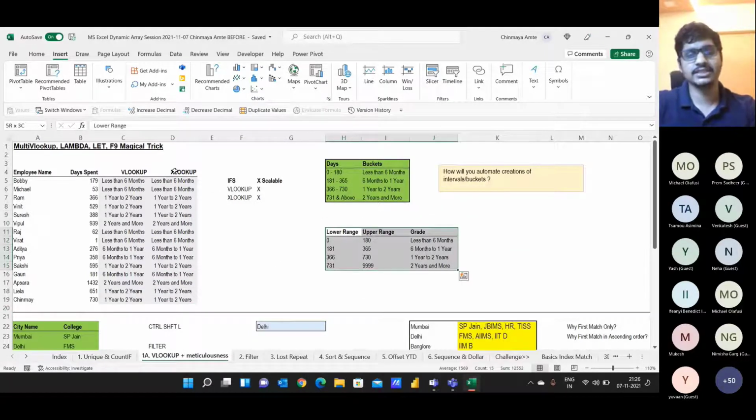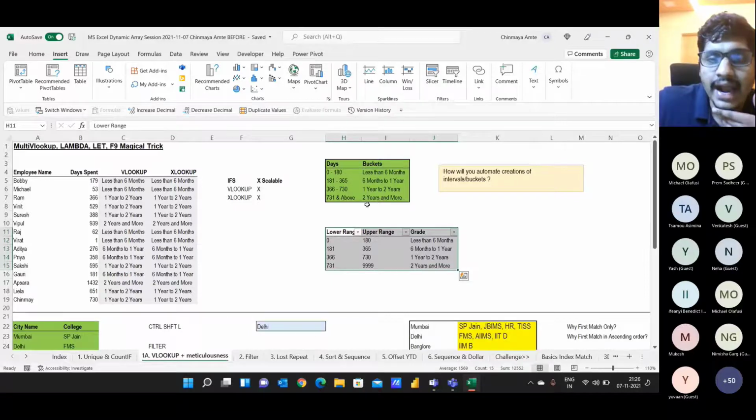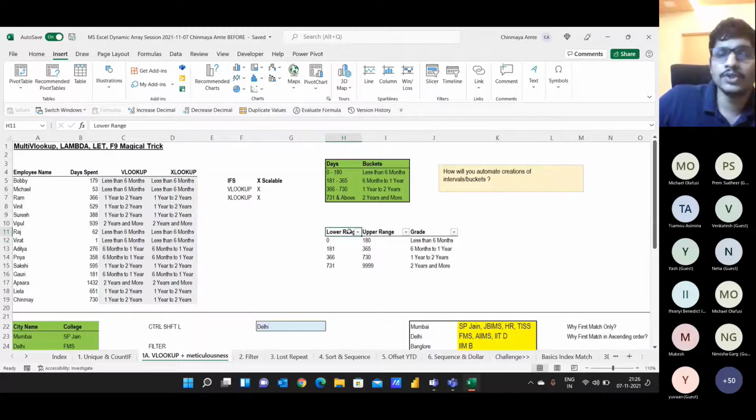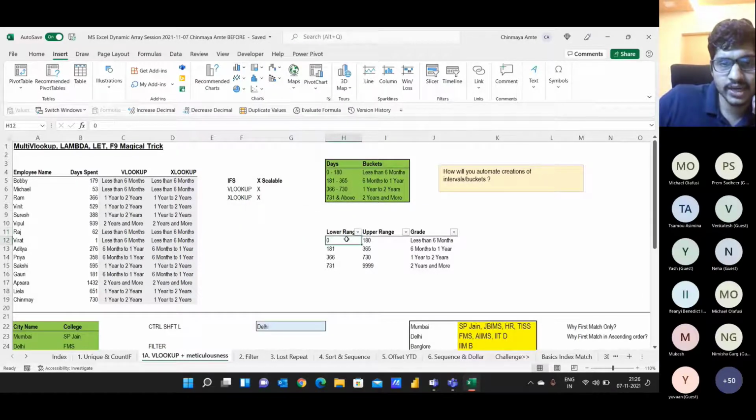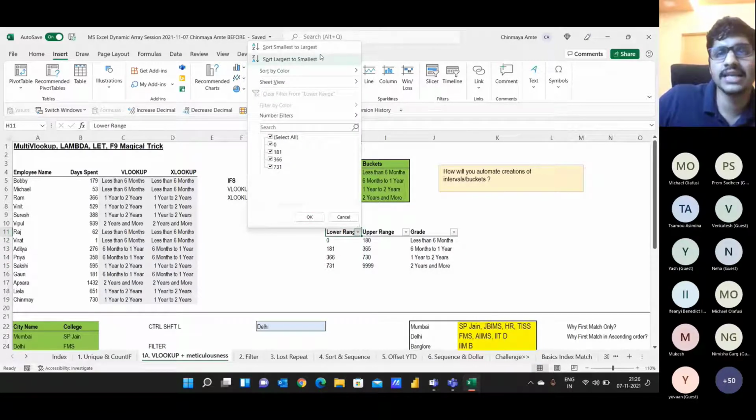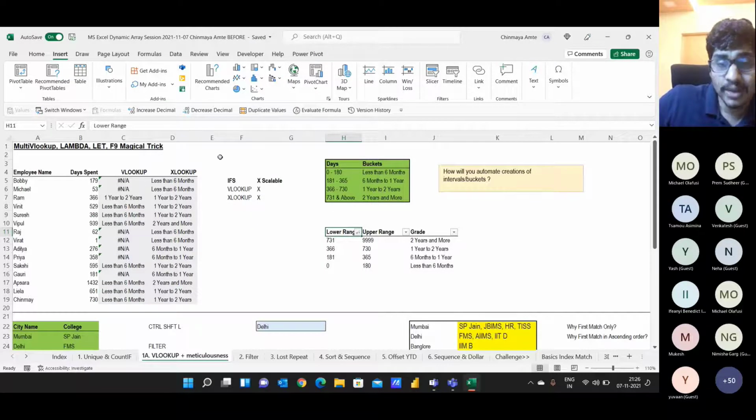Now this is our range, this is our data set, right? And it can happen that we keep on sorting and filtering the data. Just see the magic. I'm sorting this data; now it's in ascending order, 0 to 731. Now I'm sorting this data from largest to smallest. The moment I sort this data, you can see my VLOOKUP has gone for a toss. It is throwing me an NA error.